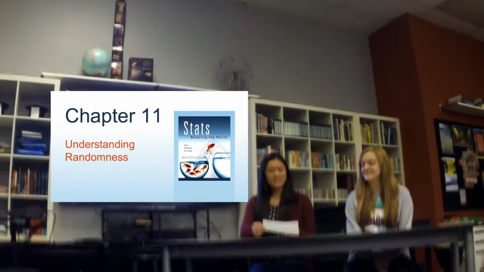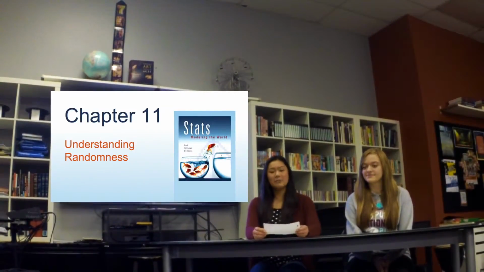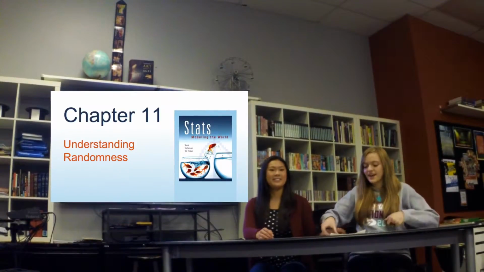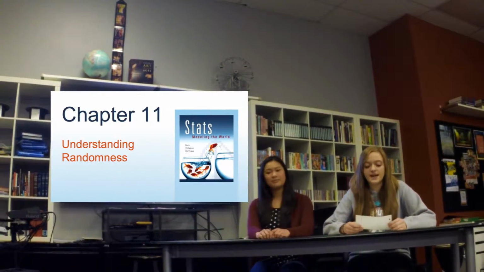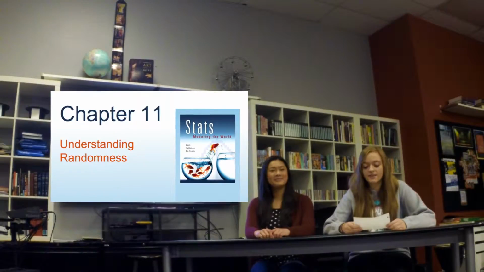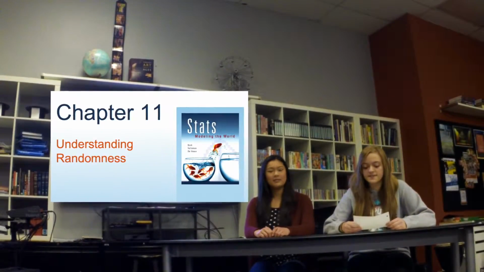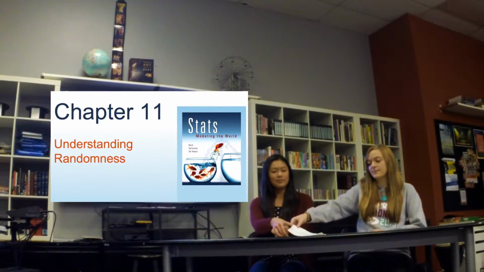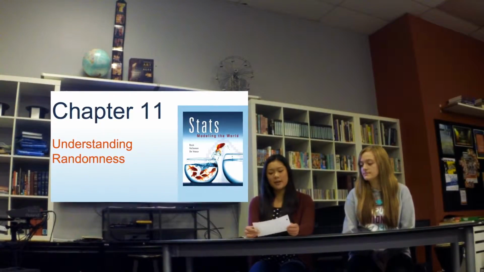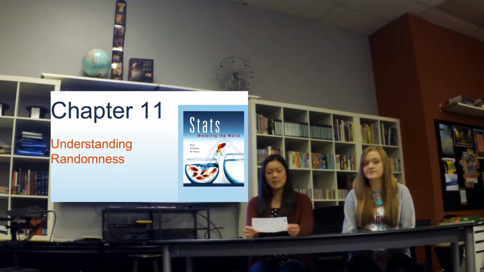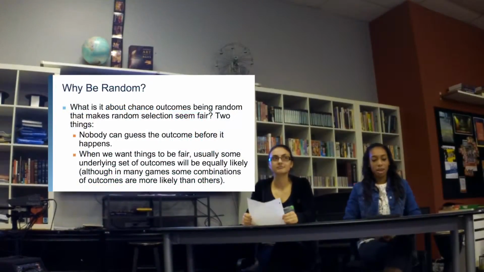Let's go. Today we'll be teaching you Chapter 11, Understanding Randomness. As we've learned, the definition of random has two parts. The first part is, every outcome is equally likely, and the second part, every subset of outcomes of size n has the same probability. In this slideshow, we will be covering the importance of randomness, simulations, and what can go wrong. Today, Mary and I will be talking about why be random.